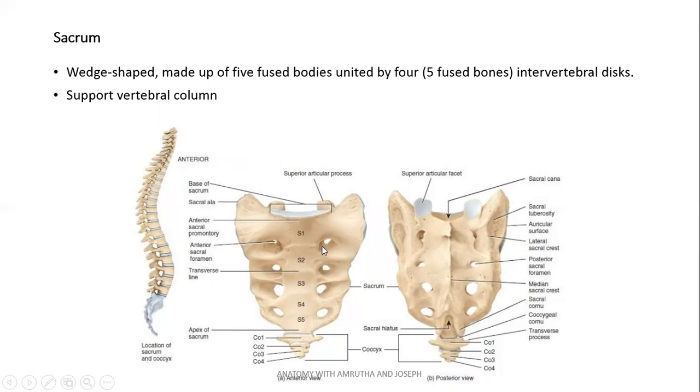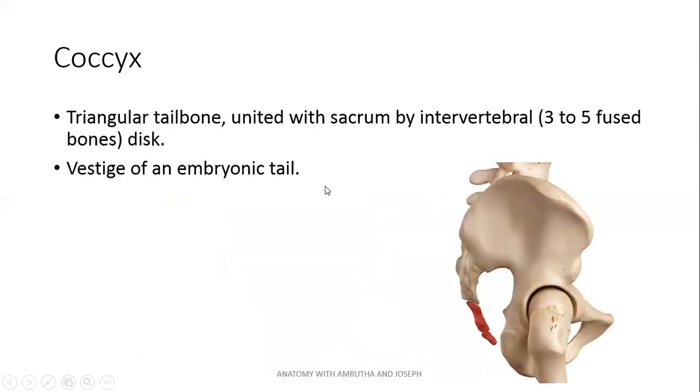Intervertebral foramen can be seen anteriorly, which are called anterior sacral foramen. Posteriorly also can be seen, called posterior sacral foramen. Again, it supports vertebral column. Sacrum presents anterior concavity. This is primary curvature. Coccyx is a triangular tail bone, which is a vestigial embryonic tail, and uniting with the sacrum. They are usually 3 to 5, but they fuse to form a single structure.